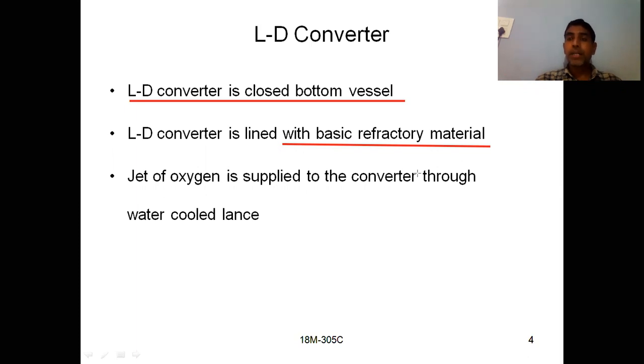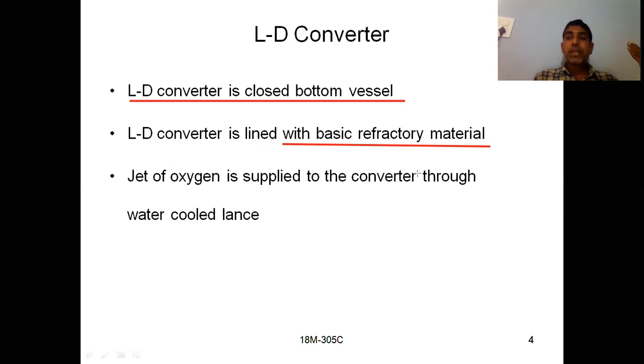What is meant by refractoriness? Refractoriness is nothing but the ability of a material to resist high temperatures. Inside the furnace or vessel, whether an LD converter or a Bessemer converter, the temperature will be high, so it should be able to withstand the temperature. For that purpose, we have this refractory material. Here, you may have acidic in nature or basic in nature.